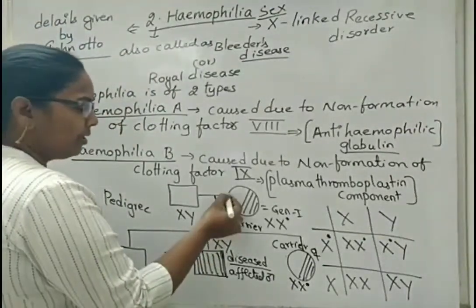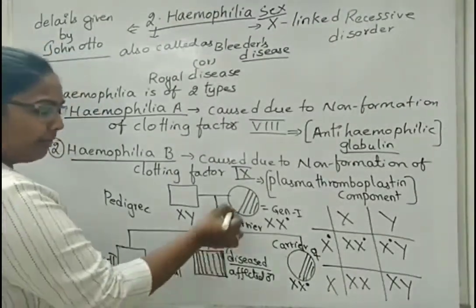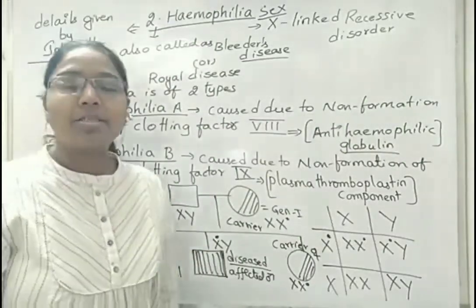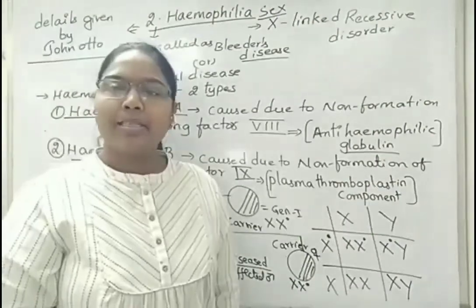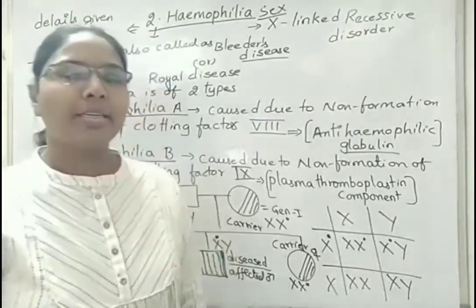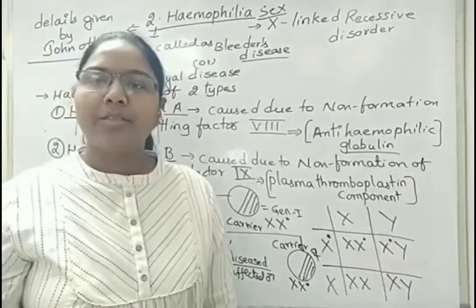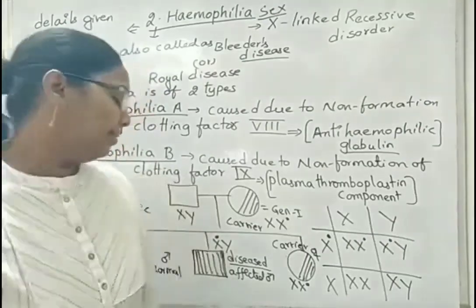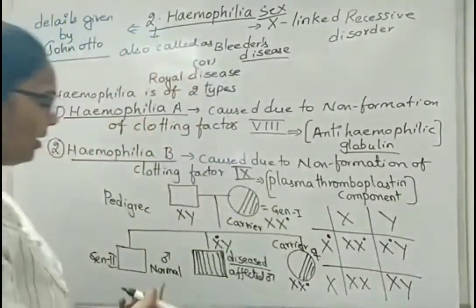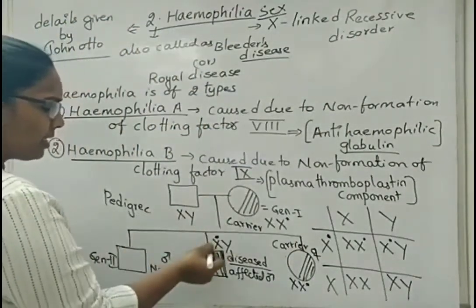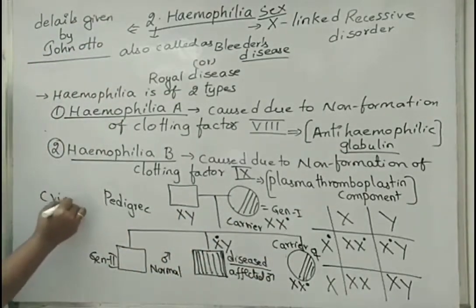Here, if you observe, the female is a carrier who is having the hemophilic gene and it was transferred to the male. Such type of inheritance is called crisscross inheritance. From father to the next generation, it will be transferred to the female. Such type of cross is called crisscross inheritance. But if a mother is transferring her defective gene to the girl child and the girl child is again transferring to the grand girl child, then such type of cross is called non-crisscross inheritance. But such transferring from mother to son or father to daughter is called crisscross inheritance.